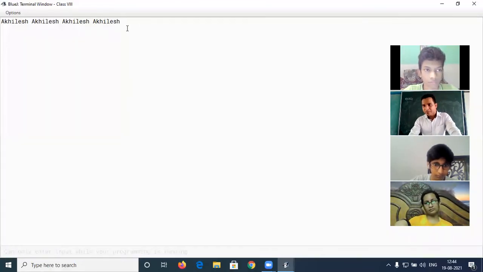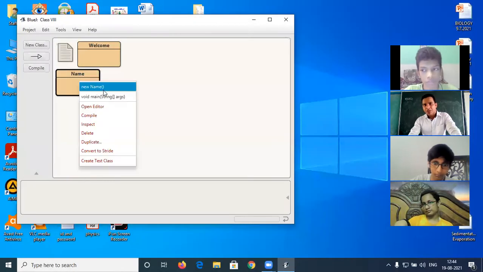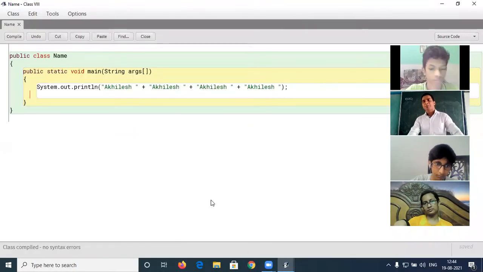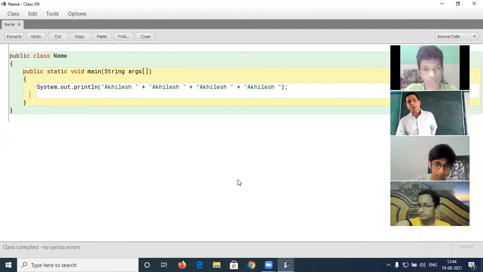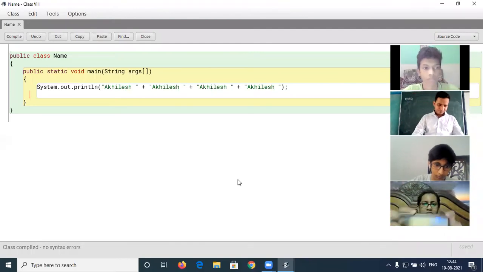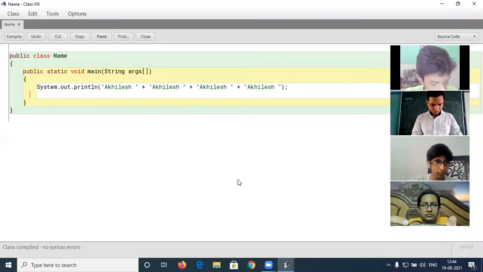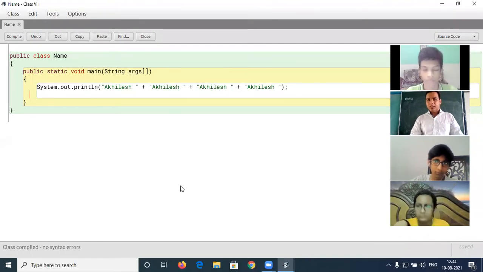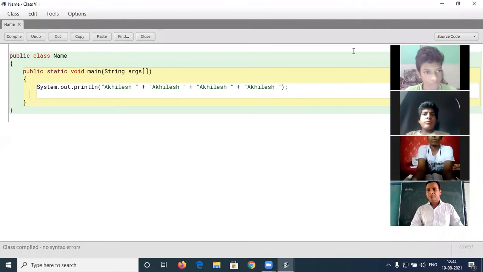Is that clear? So this is your second program. Just take a snapshot or pick program number 2 for this chapter. Note it down in your copy. Is that clear? I am going to close this.